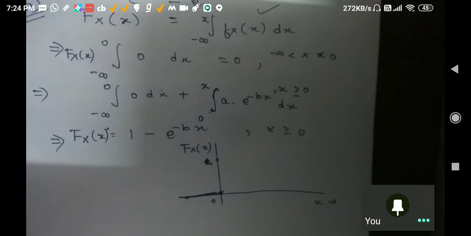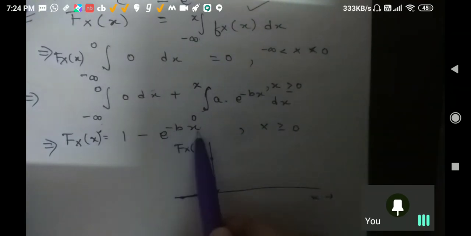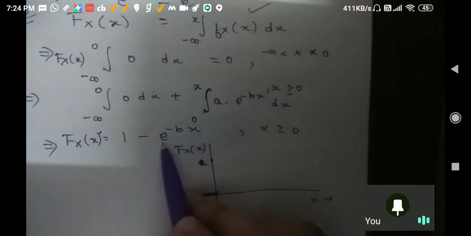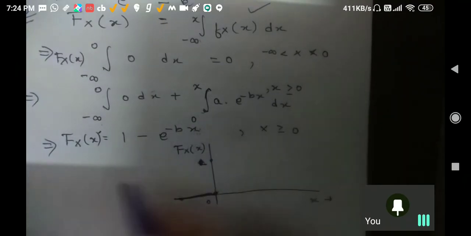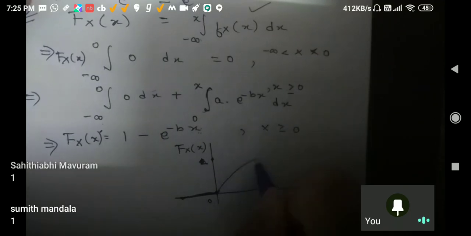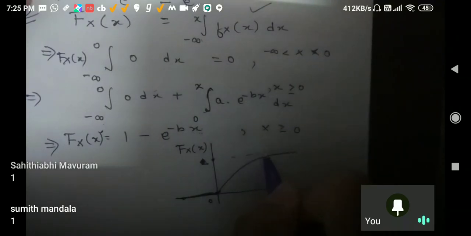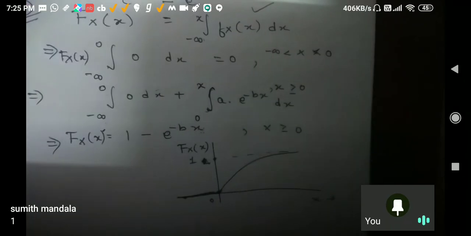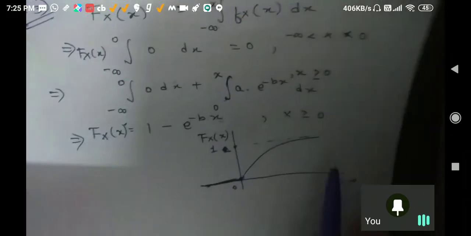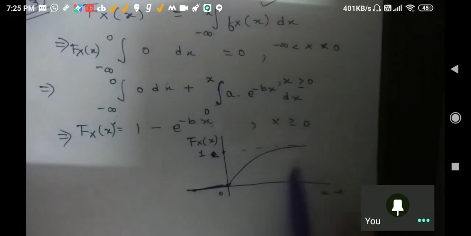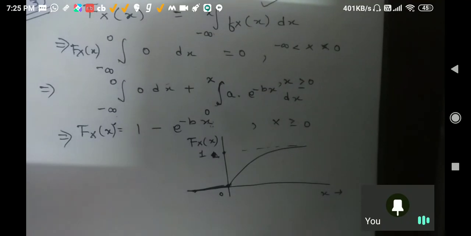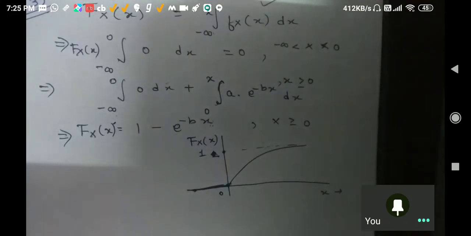Now if you put x equal to infinity, e to the power minus infinity is 0, so the maximum value it will take is 1. Yeah, very good. Again our property is fulfilled, that your f(x) is taking maximum value as 1. Is this thing clear to everybody? Fine.